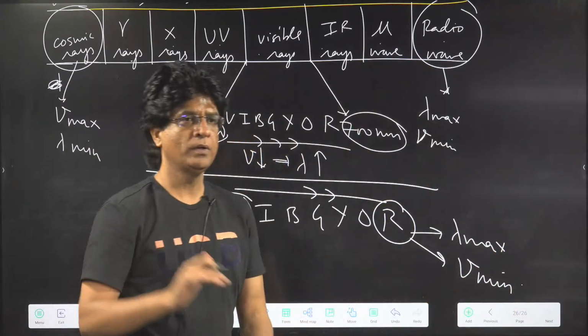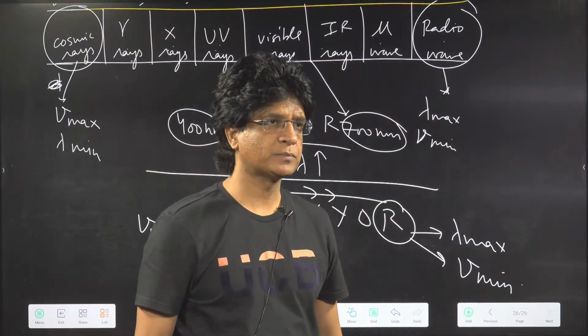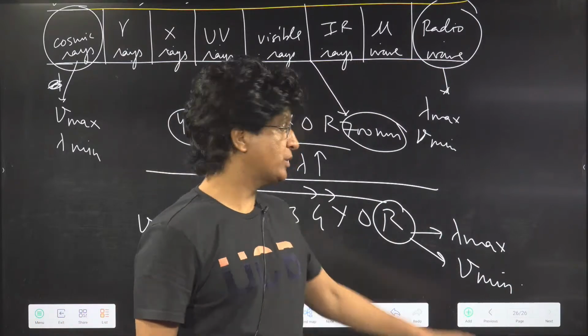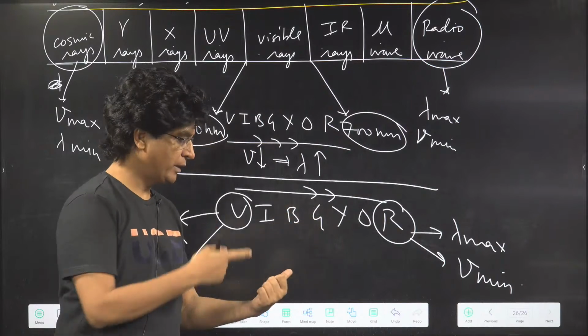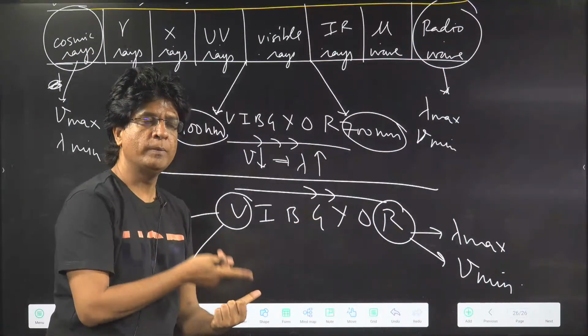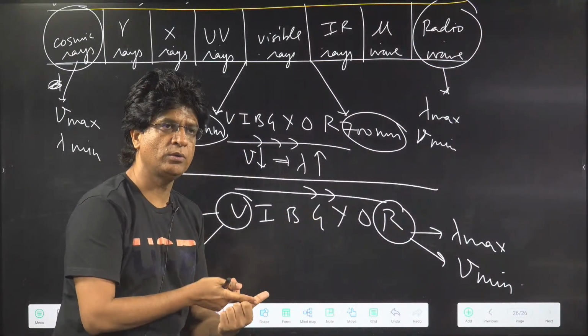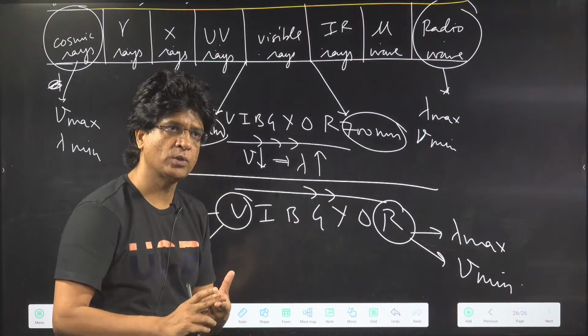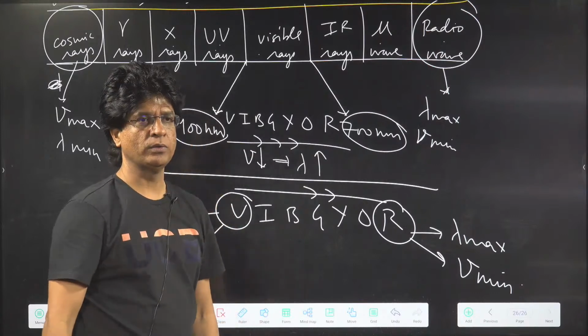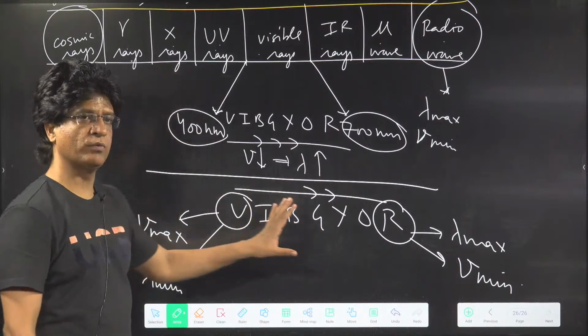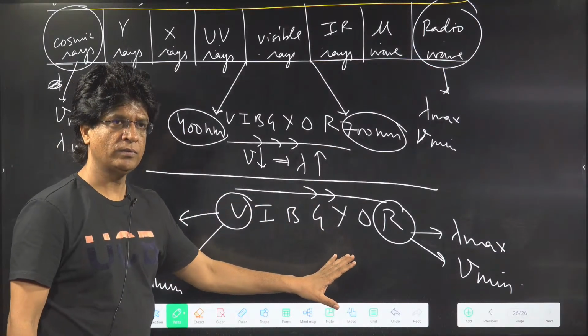Yes or no? We will be using this in Planck's theory, in black body radiation, the photoelectric effect, and spectrum also. So do it very, very carefully. Yes or no?